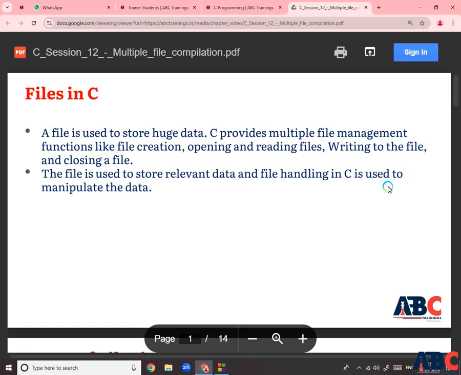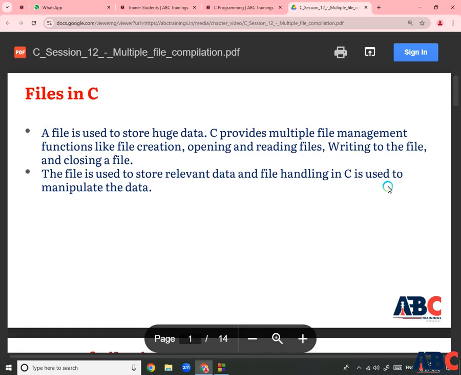The second one is a binary file. A binary file contains binary form, like zeros and ones, instead of ASCII characters. The data can be stored in a similar manner as it is stored in main memory. That means binary files can be created only from within a program, and their contents can only be read by a programmer. So there is more security, as they are not easily readable. Normally those are the two types of files.